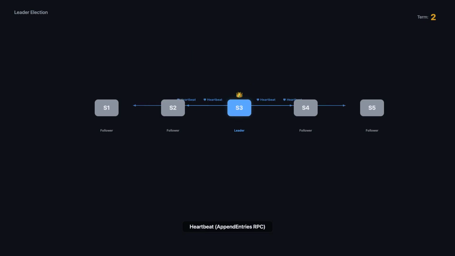The first thing the new leader does is send heartbeat messages to all followers. These heartbeats serve 2 purposes. They assert the leader's authority, and they reset each follower's election timeout, preventing unnecessary elections. As long as the leader keeps sending heartbeats, the cluster stays stable.